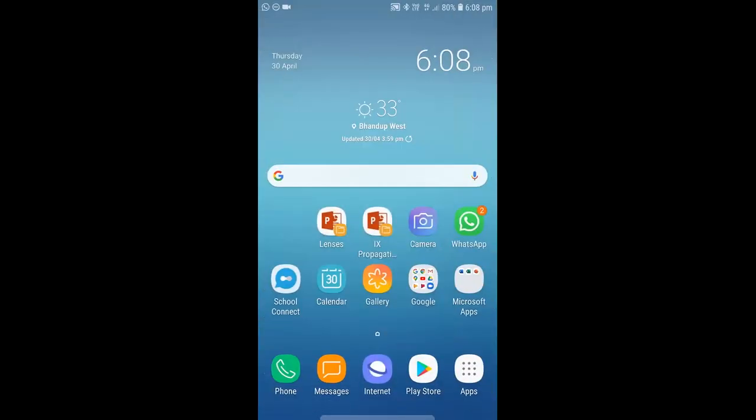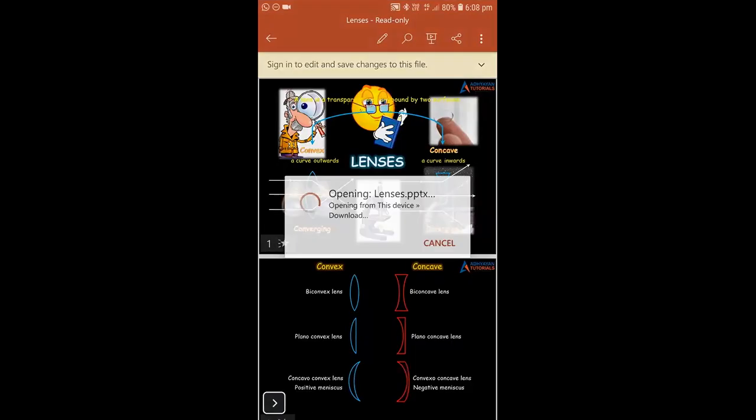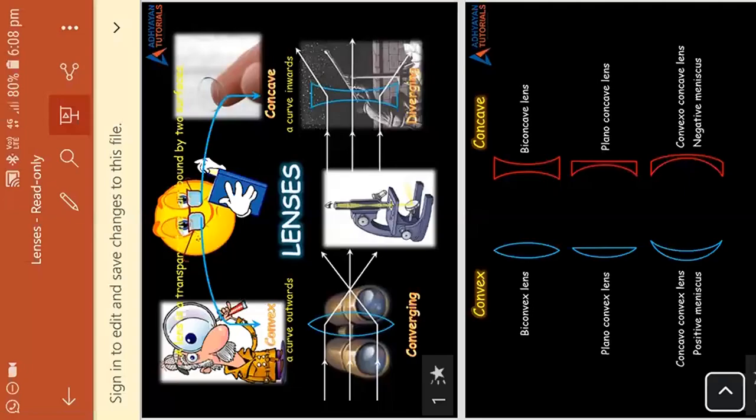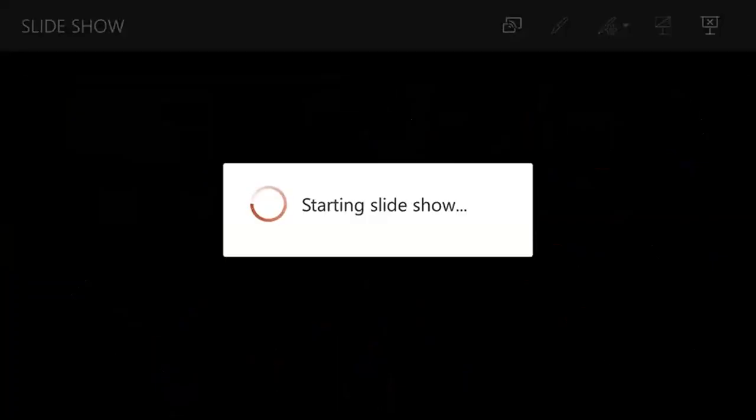If you can remember, last time we finished with the first lesson of physics, and it was refraction of light. And today we are starting with the next chapter. The name of this lesson we are taking today is lenses. So let me share my presentation with you all before we start with another very simple lesson, lenses.